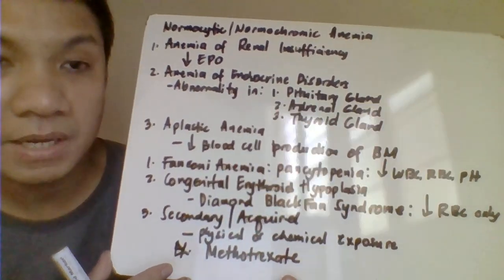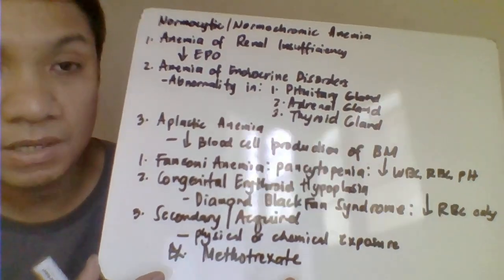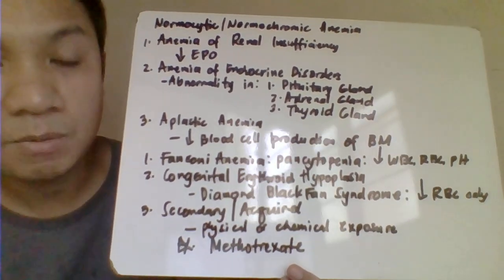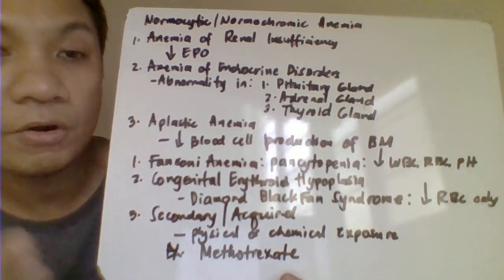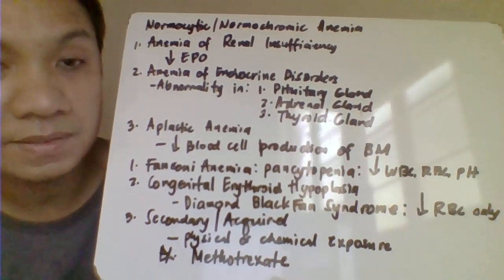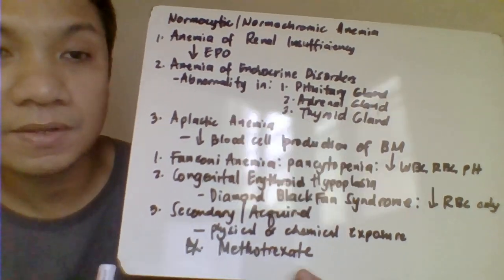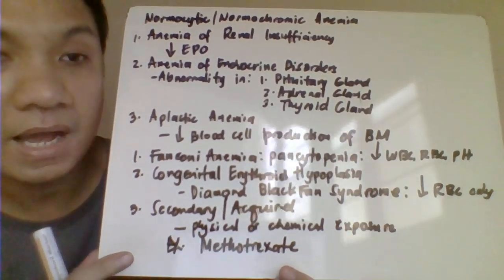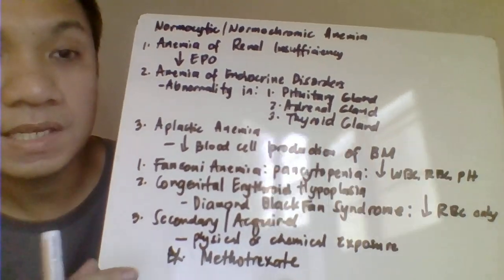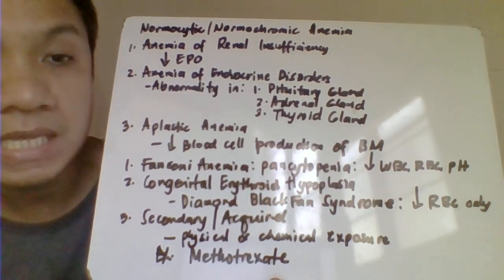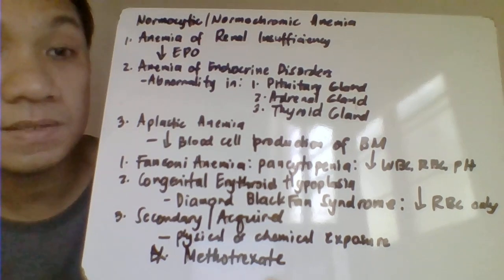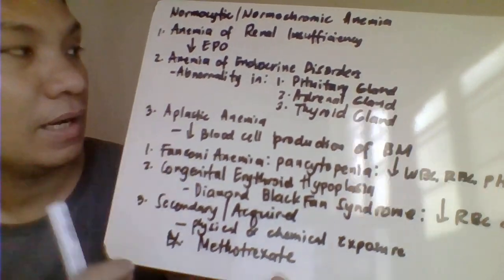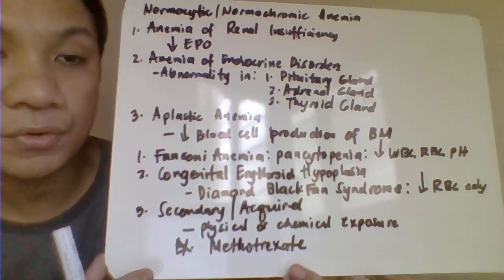So this is characterized by decreased erythropoietin production because remember that your erythropoietin is being produced by our kidney. So if there is a problem with the kidney, your erythropoietin will also be decreased. And your erythropoietin is the hormone responsible for RBC production. So since walang pinoproduce na erythropoietin because you have a kidney problem, so expect also na wala ka masyadong RBC production. Another one, anemia of your endocrine disorders.